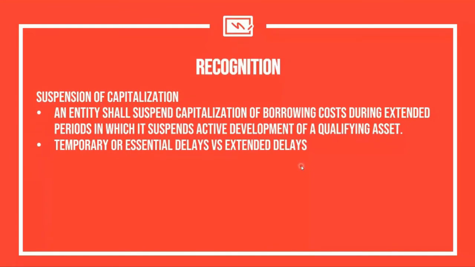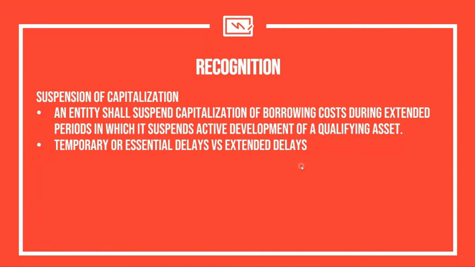Okay? So example, in the construction of a concrete facility or a concrete infrastructure, there will always be a curing time for the cement to harden or for the cement to dry up. Because if you're going to continue the construction without the proper curing time for the cement, then the construction will ultimately fail.